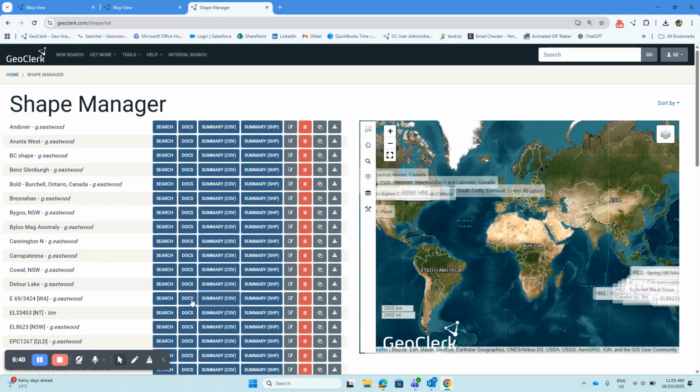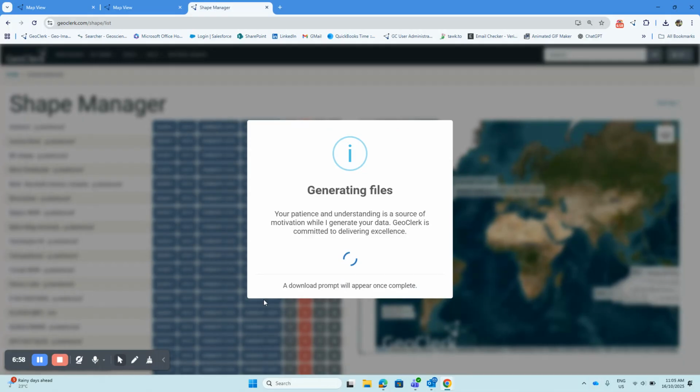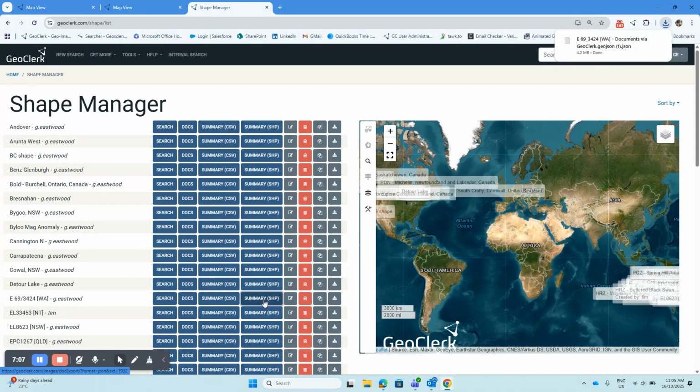The next button is a summary shapefile. If I hit that, what that basically does is combine those two previous buttons. So it outputs a GeoJSON file, which is the combination of all the shapefiles that you saw from the Docs button, and the attribute file associated with that shape in the GeoJSON file is that spreadsheet that you've just seen as well. So that was downloading that.